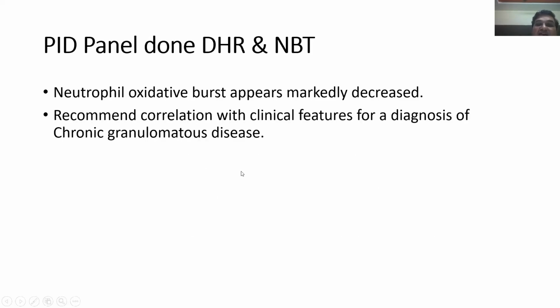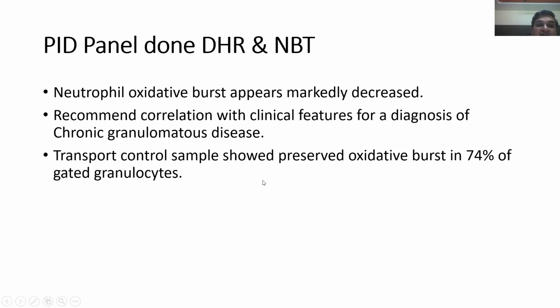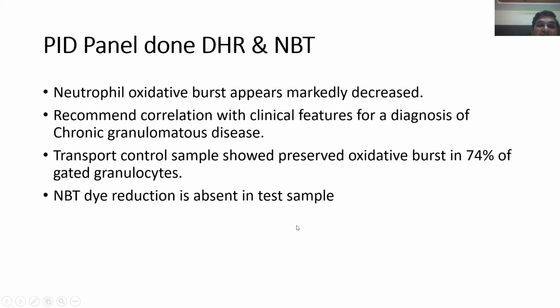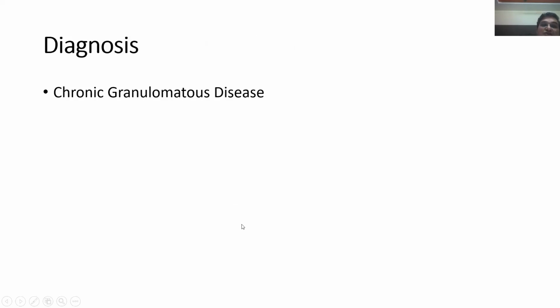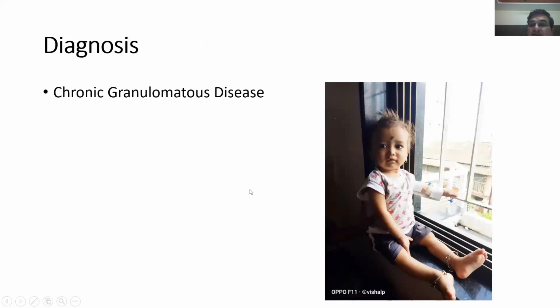So it was recommended that clinical features should be correlated with the diagnosis of chronic granulomatous disease. And the transport control sample showed preserved oxidative burst. So the control sample showed normal burst, and the NBT dye reduction was totally absent in the test sample. So the diagnosis was chronic granulomatous disease. This was the child hospitalized, who was otherwise comfortable.